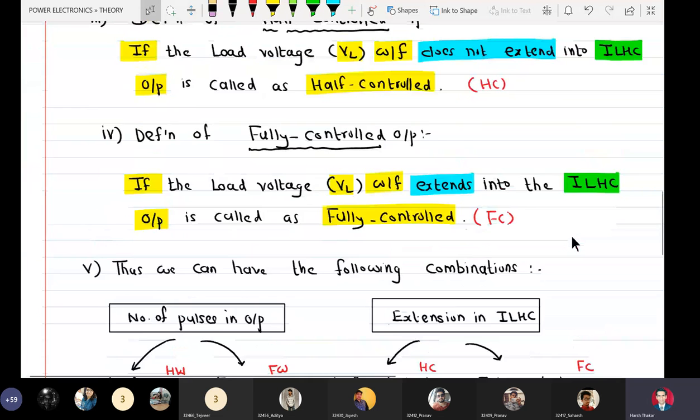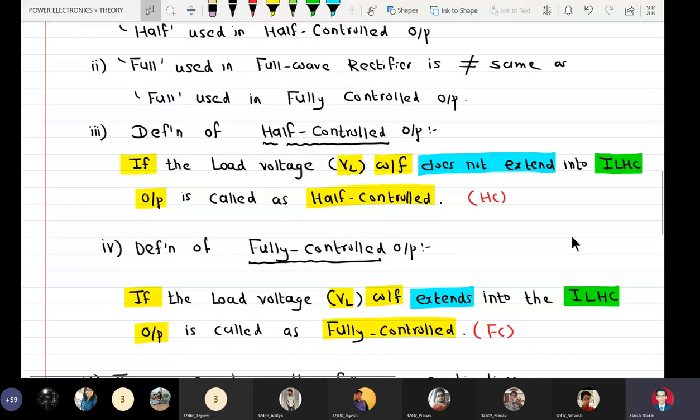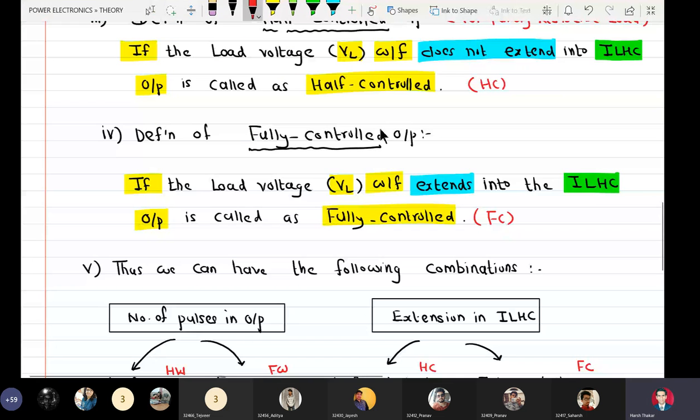Okay, I forgot to make a note that half controlled outputs are obtained for a purely resistive load, and fully controlled outputs are obtained for RL loads only.